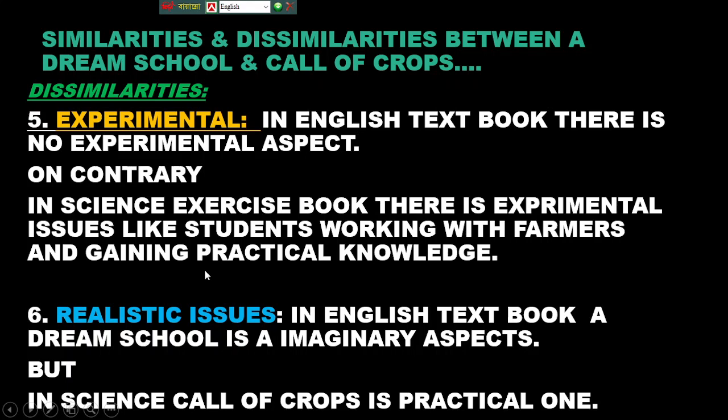Now, fifth, based on experimental issues. In the English textbook, there are no experimental issues. But on the contrary, in the science exercise book, there are experimental issues like students working with farmers. They are gathering practical knowledge. Sixth one, realistic issues. In the English textbook, A Dream School is of imaginary aspects, but in science, Call of Crops is a practical one.